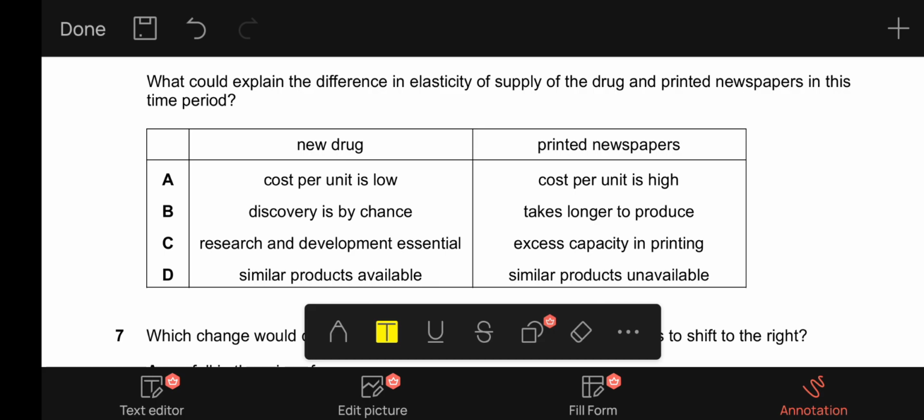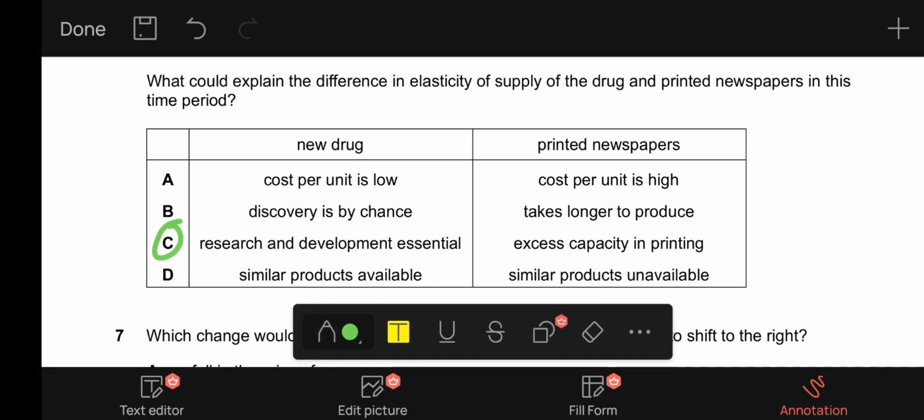And excess capacity in printing for printed newspapers. Excess capacity in printing will result in the PES being a greater value, thus a more elastic price elasticity of supply. And research and development, if they are essential for a new drug, that would mean that the price elasticity of supply will be quite low as compared to the newspapers. So C is the correct option. In case the new drug has a low PES and the printed newspapers have a high PES, as is asked by the question.